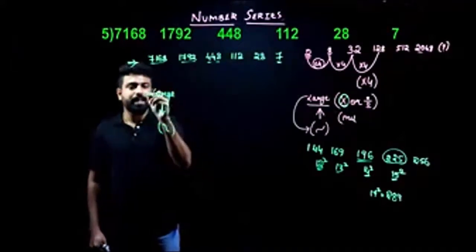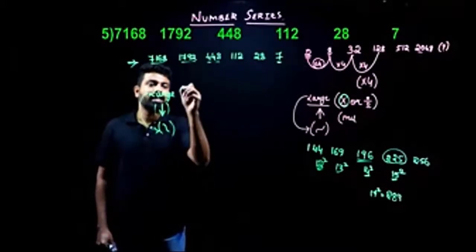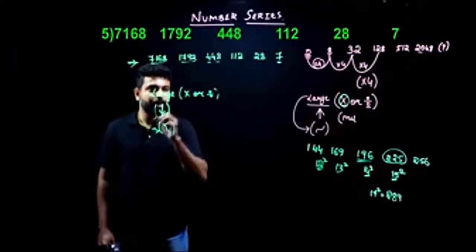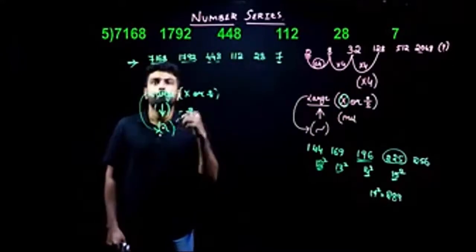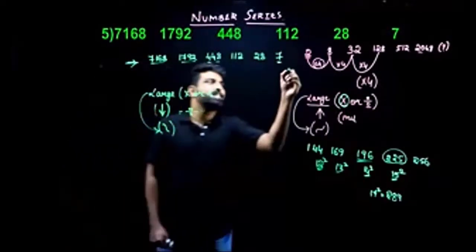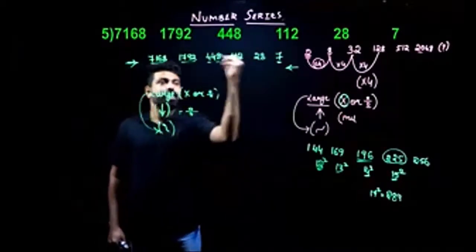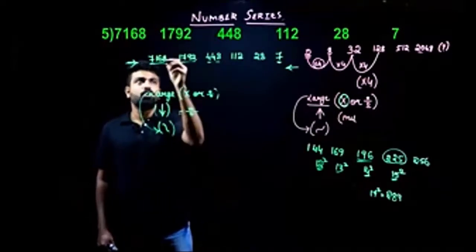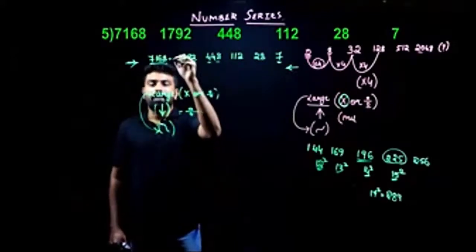There's a drastic decrement here. Since there's a drastic decrement and the difference here is large, what do I need to understand? I need to understand that there is multiplication or division. And then we know that there's a decrement here. Since there is a decrement, we need to understand that it is division and not multiplication. Whenever you look at the series, it will have two ends, left-hand side and right-hand side. Now, when I look from my left-hand side, the terms are decreasing. Hence, there is division. But if I start my series question from here, with 7,000 and 1,000, the division becomes complicated.